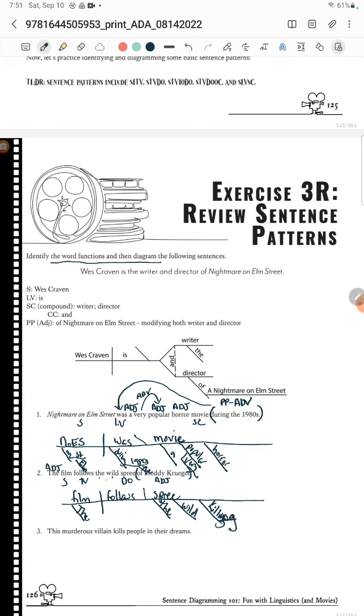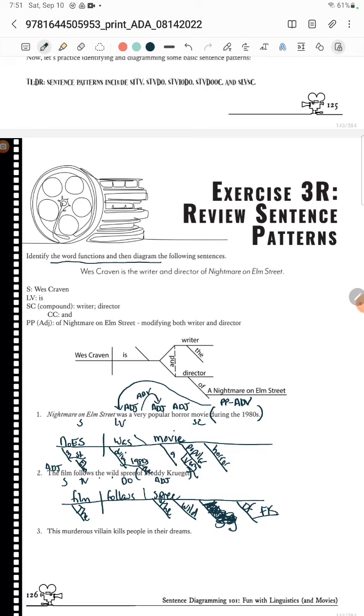Oh, you know what? It's just the and wild. The original, if you look in the chapter, this sentence has a killing in it, but I removed it probably because it was a participle, so you didn't have to deal with it. Just ignore me. It's me thinking about the chapter instead of the exercise. So it's just the wild spree. And then, oh, it's a spree of Freddy Krueger, so we're just going to do a little of that.